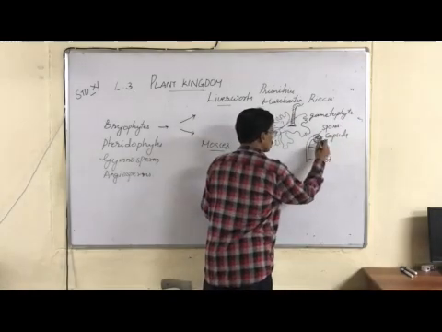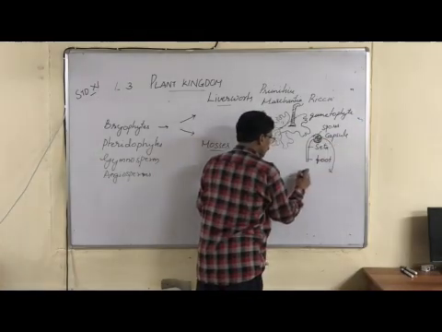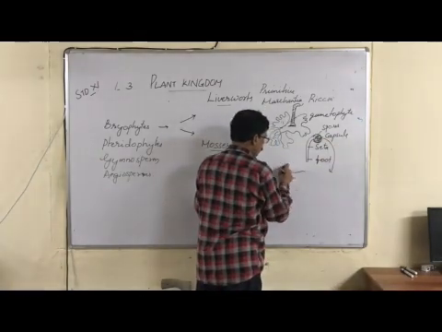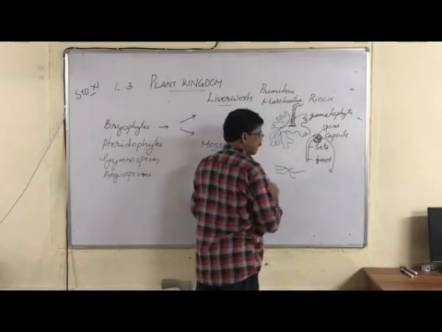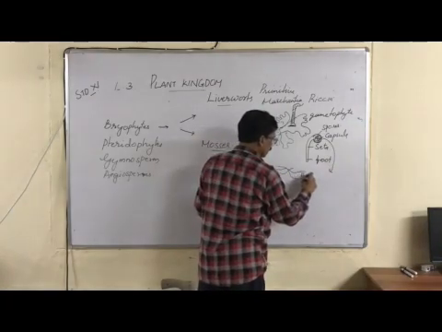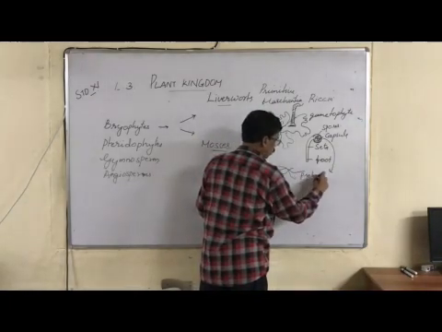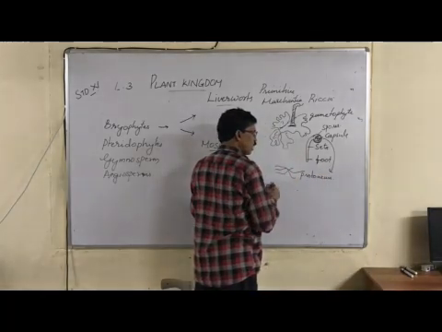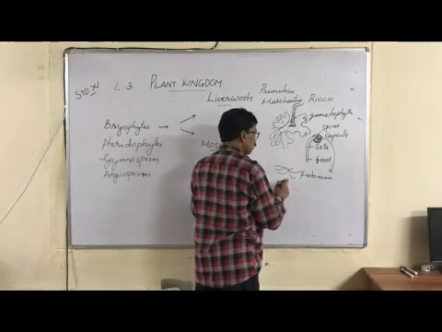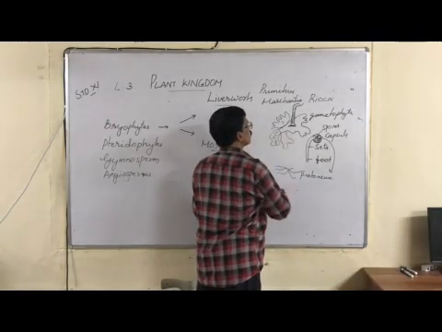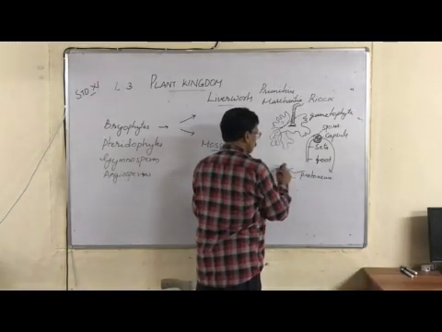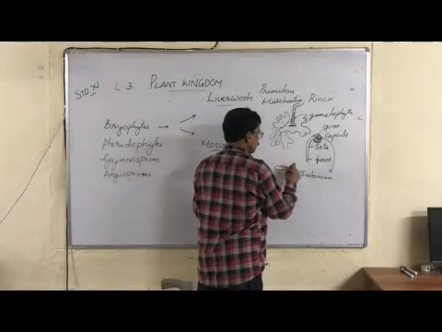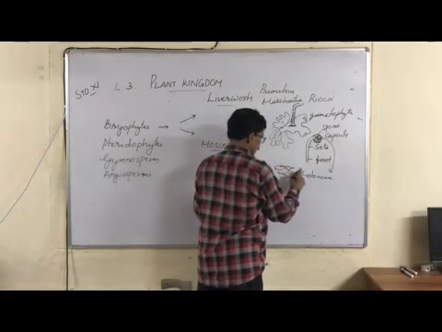Now these spores come out and germinate and form a very thread-like protonema. Protonema is the first stage of the gametophyte. Now the protonema develops into this type of gametophyte with a lot of leaves and creeping nature.